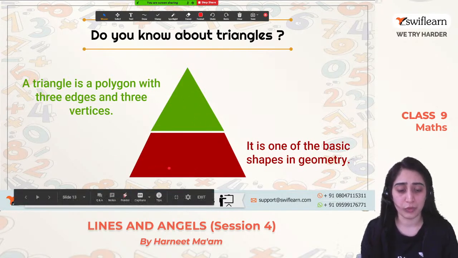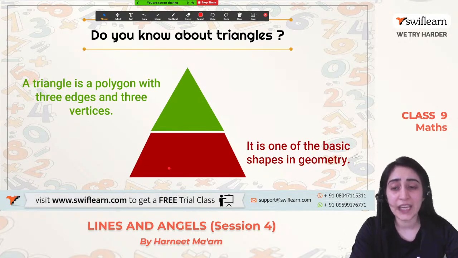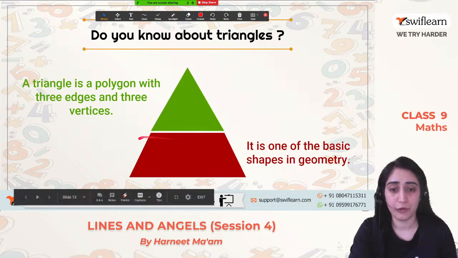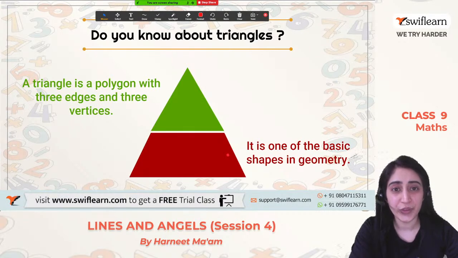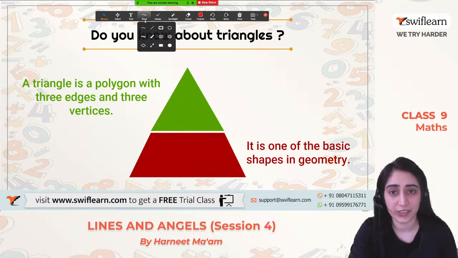How about the red one? Can you say it is a triangle? Can you tell, the red figure at the bottom, is it a triangle? Yes or no? No, right? Why? Because it has 4 edges, 4 sides. 1, 2, 3, 4. Whereas in a triangle, tri stands for 3.